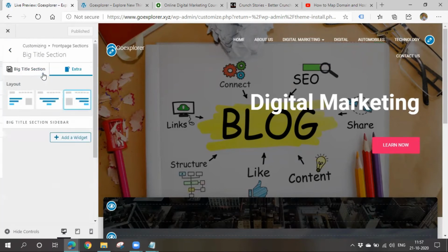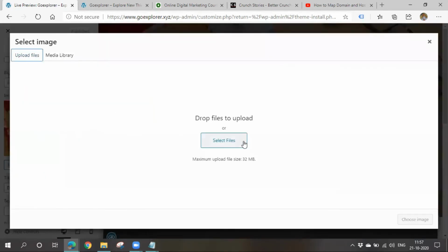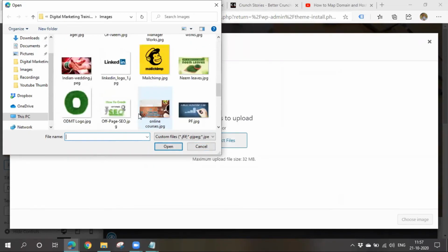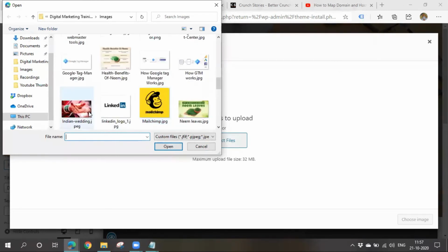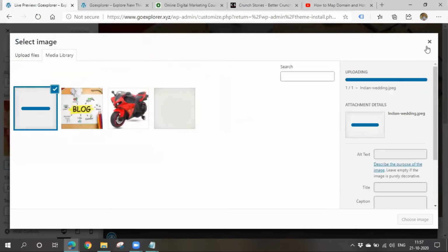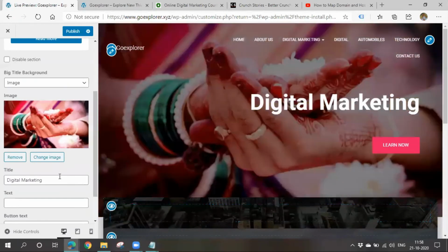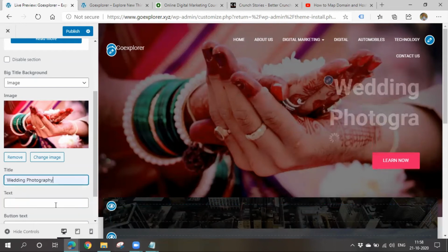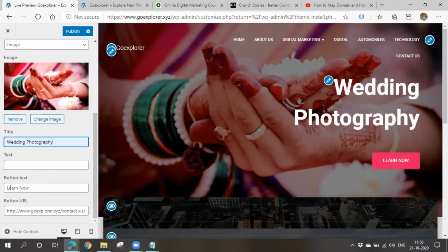So front page I think. Okay, I'll change the image to some other thing. So I don't have that many pages I think. Okay, I'll use this image, it's okay. If you are providing any wedding photography services like such, you can choose things like these. Okay, it will be good now.